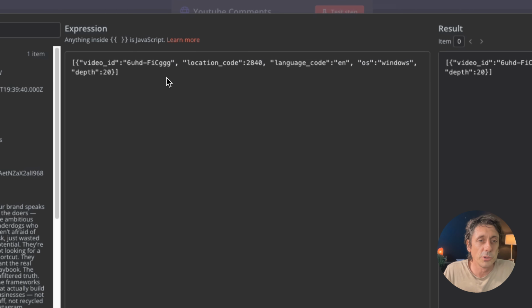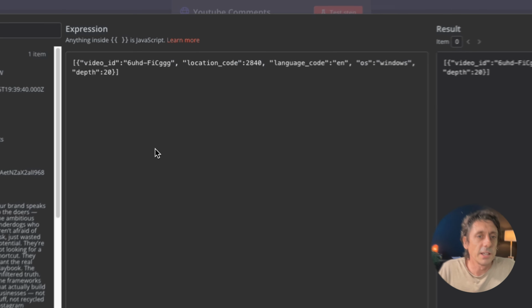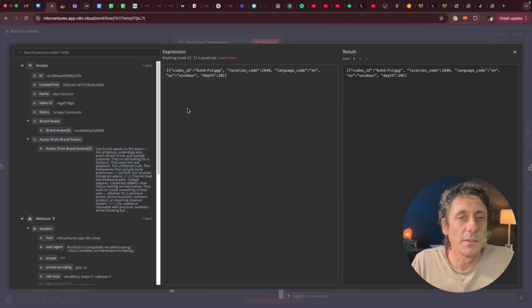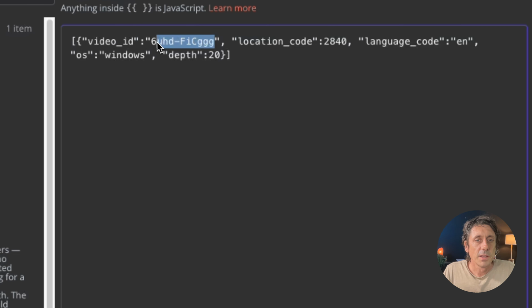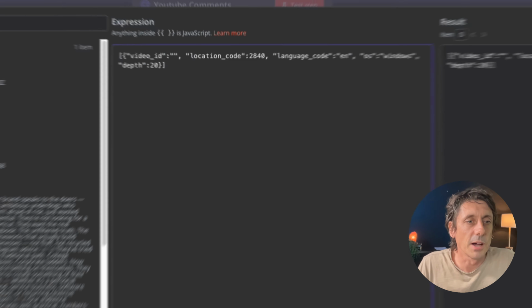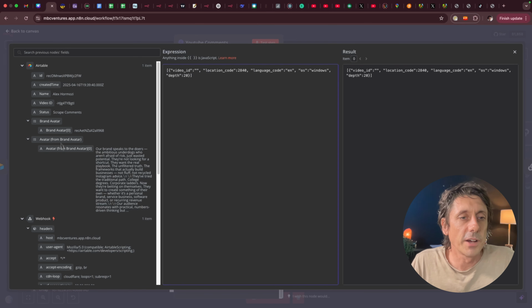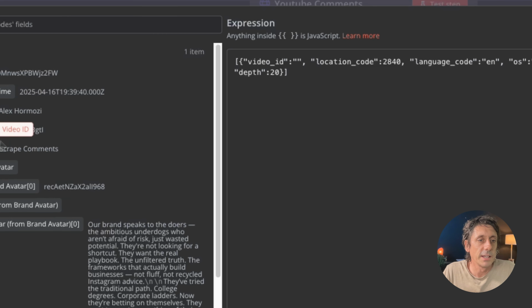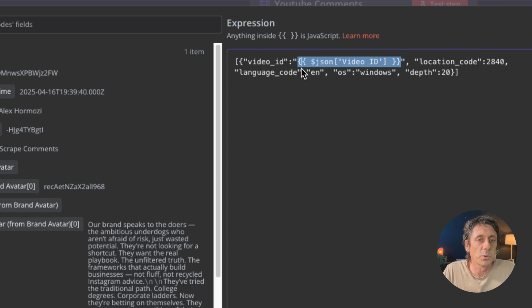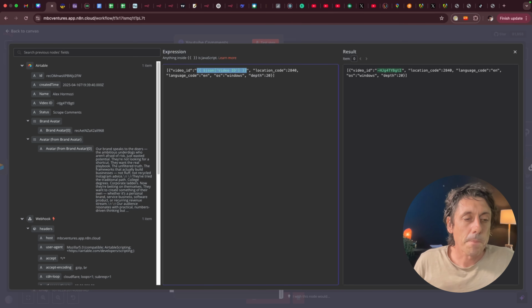In the body field of this JSON, this is where we send the information over to DataForSEO. What we've got to do in here is dynamically map in the ID of the video that we want to get the comment scraping done on. If I delete that out, I just hard-coded it for the example when I was working on this earlier. But because we've stored that ID in our Airtable row, you can see here the video ID is stored already. If I drag and drop that and put it between the quotes, it's going to dynamically map in that ID. So you've got to imagine if you've got a table full of hundreds of videos with all their IDs, this is going to iterate through one by one by one automatically for you. So you can go through hundreds of videos doing this.